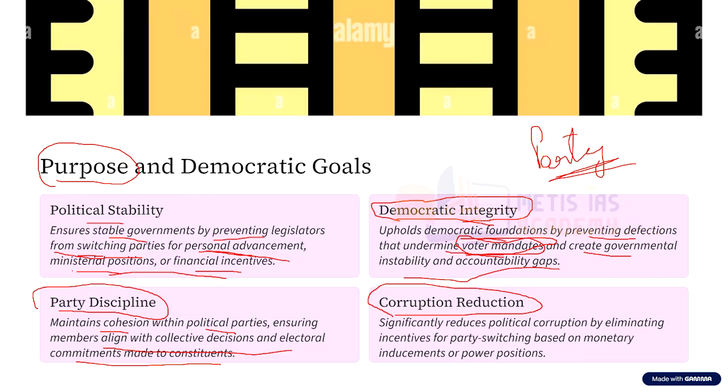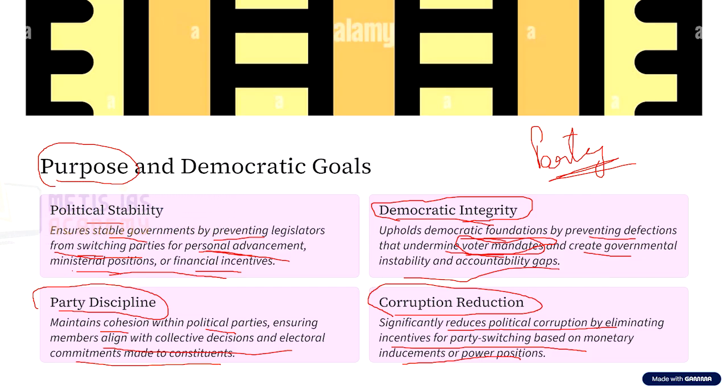So, if there is something called the anti-defection law, it significantly reduces political corruption by eliminating the incentives for party switching based on monetary inducements or power positions. So, for these particular purposes, for political stability, for democratic integrity, for party discipline, and for the reduction in corruption, the anti-defection law was brought in the year 1985.